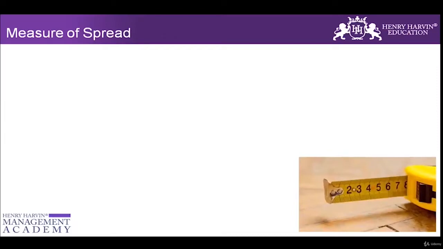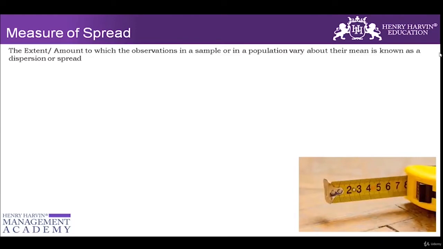Now I'll be focusing on the measure of spread, which is also known as measure of variance or measure of dispersion. This is the extent or the amount to which the observations in a sample or in a population vary from the mean, which I talked about in the measure of central tendency also, that is, how far my data values are from the mean. That is something to be discussed in the measure of spread or measure of variance.